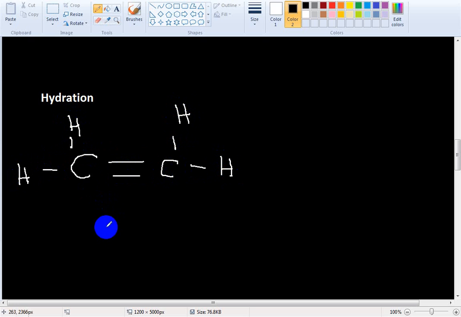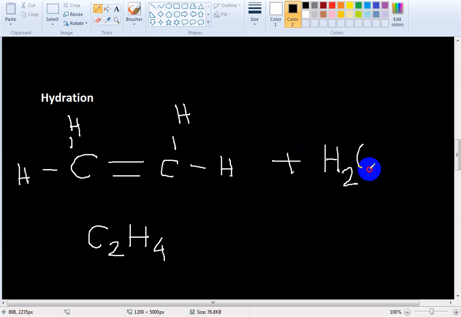This is the alkene, C2H4. I can write it this way. Now the water is steam, water in the gaseous state. Water has two parts, H and OH.